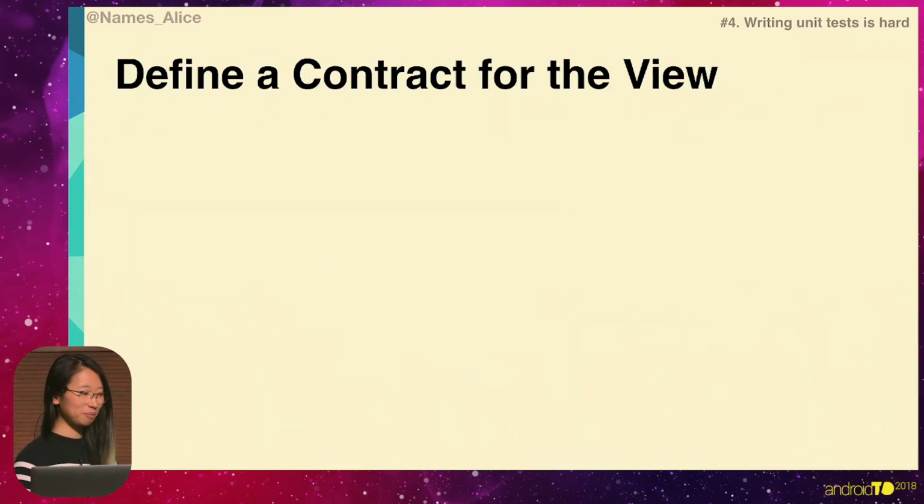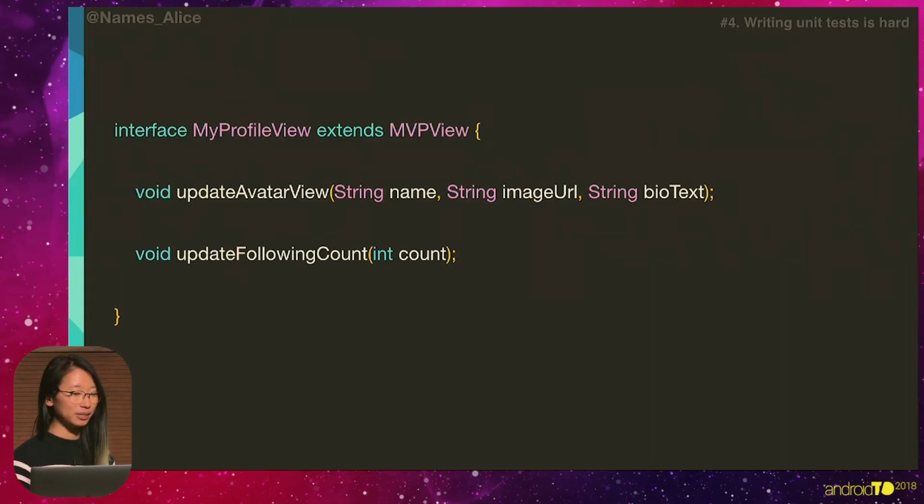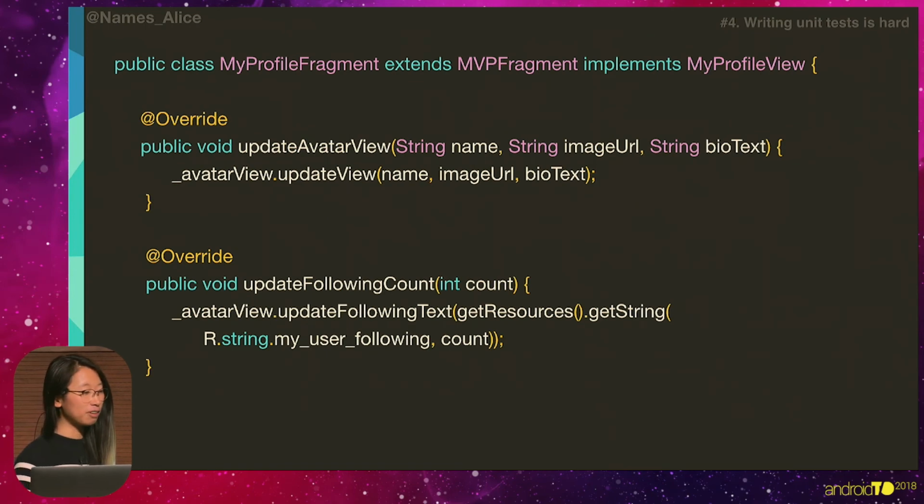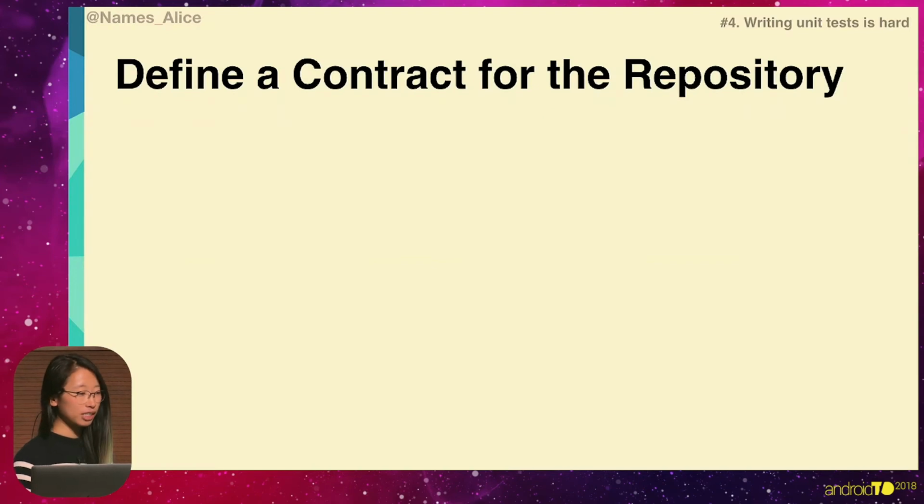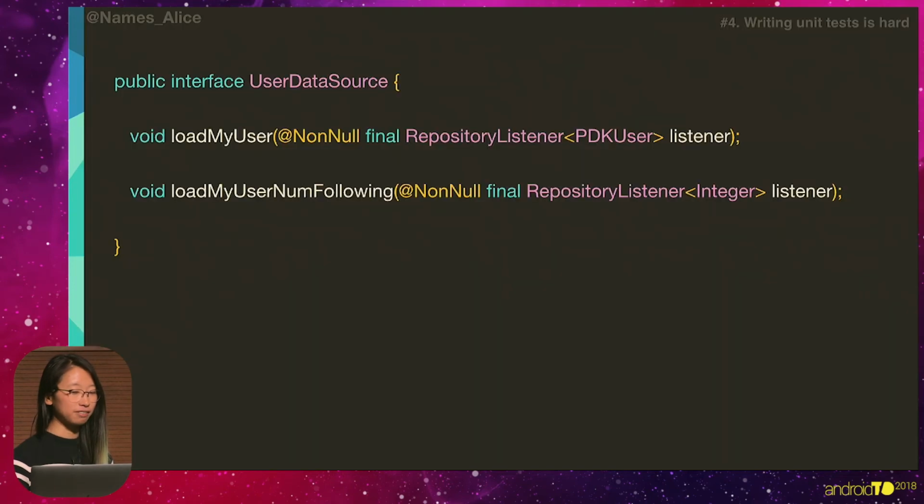So how do we do this? Well, number one, we're going to define a contract for the view. We're going to create MyProfileView, and it's going to have update avatar and update following count. And we have this profile fragment that implements MyProfileView. And we're also going to define a contract for the repository. We define this contract as the user data source, and it has two API calls, load my user and also the following count of that user. And we're going to implement that data source as well.